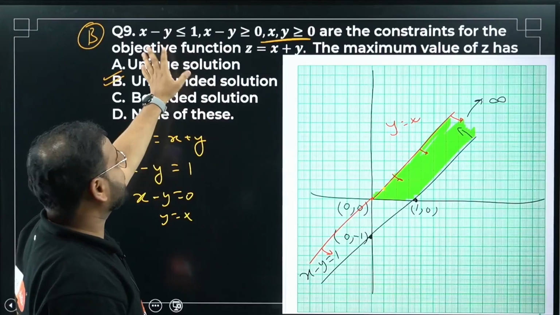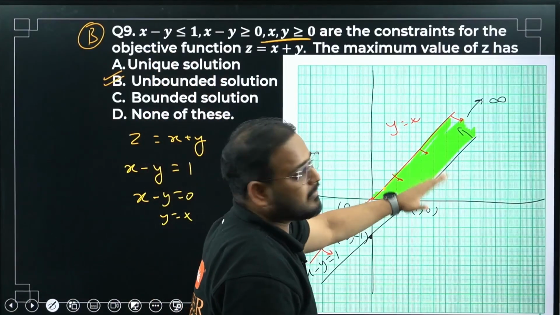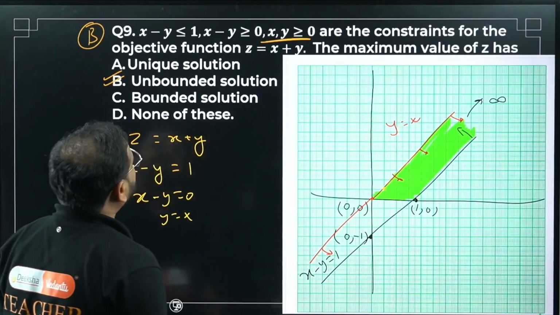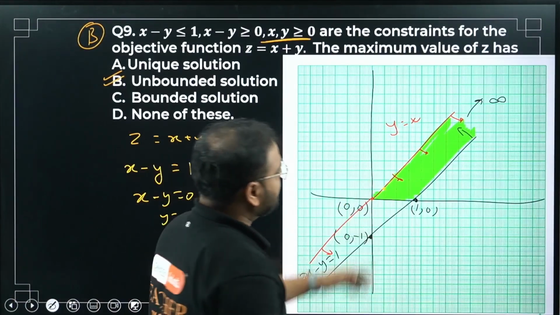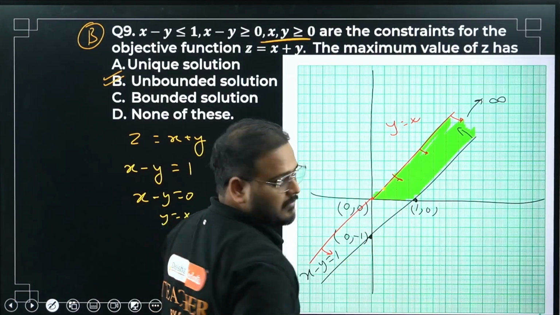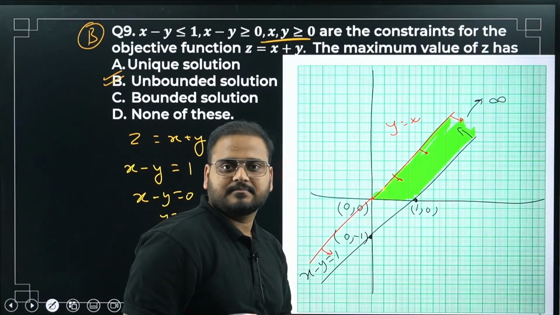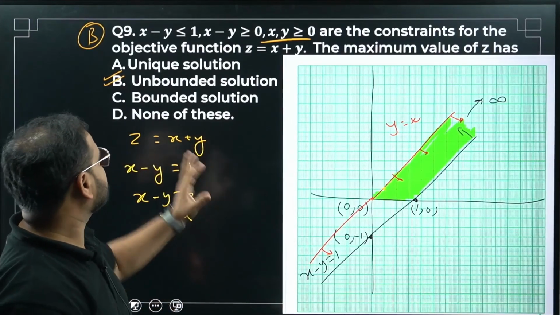So more than 1 has to be there. So more than 1 will come like this. Okay, means x has to be less than y plus 1. So it will be this line only, and the region will be above. This is your curve. Please plot it. You're going to get the same answer as option B.